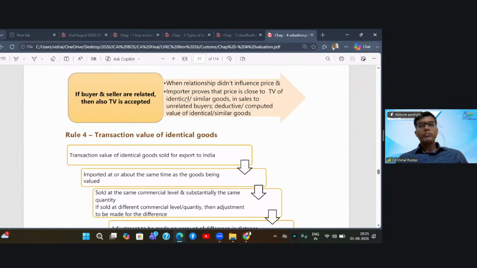Second, you have to also prove that the price which is charged is very close to the other values which Rules 4, 5, 6 and 7 are saying. So even if you reject my value, you will take value as per 4, 5, 6. And anyways, my value is very closely matching these values. So if my value is closely matching these values, then better do not reject my value. So when the importer proves these things to the customs officer, they will accept the transaction value even if the buyer and seller are related.